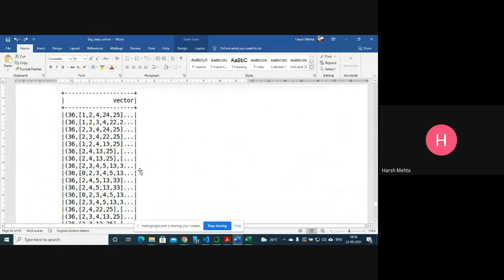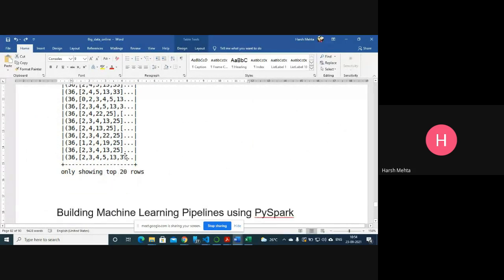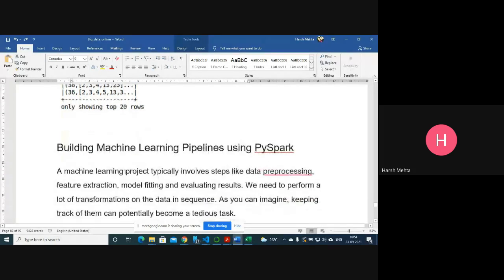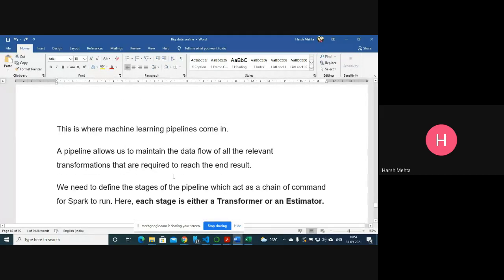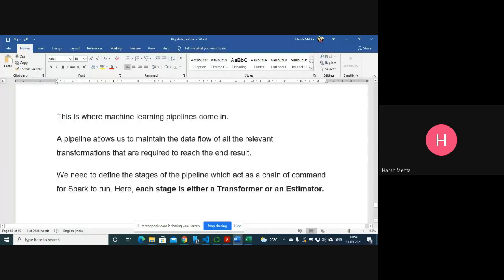So this is the output. In one column only, we are getting all the outputs in numeric form. Now we are learning machine learning pipelines using PySpark. So data pre-processing, feature extraction, model fitting, and evaluating results are all steps, and a lot of transformations of data in sequence. So we can make a pipeline. A pipeline allows us to maintain the data flow and all relevant transformations that are required to reach the end result.